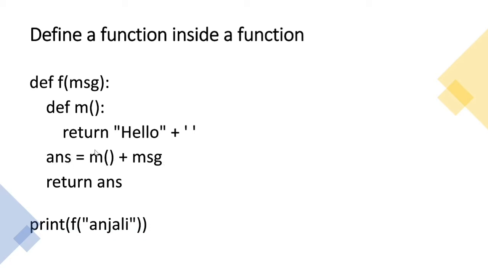When we called this particular statement, this m function will be called, and over here I will be getting hello with the space, and this msg is nothing but this particular value. So hello Anjali will be stored in this answer, and if I return this answer, then I will be getting the value hello Anjali, right? So let us see this programmatically and understand it in a better way.